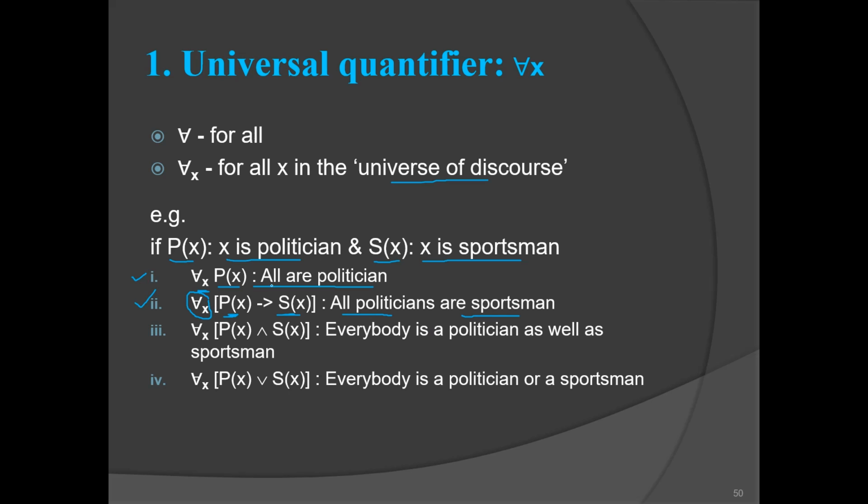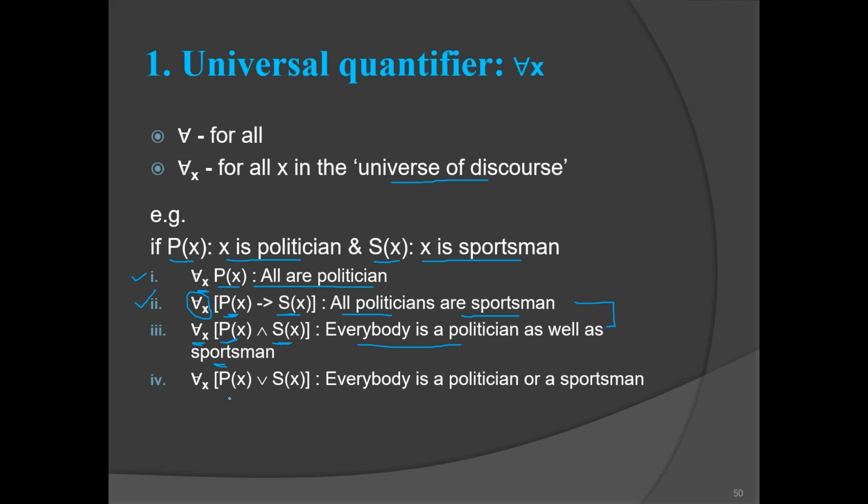Then the next one is for all x, P of x and S of x. So everybody is a politician as well as a sportsman. And these two sentences are different. If you find out the truth table of these, the entries will be different, and I explained the difference between these two sentences with an example in the last class.